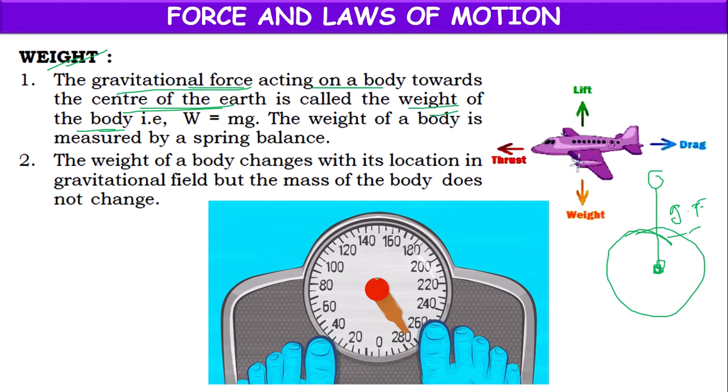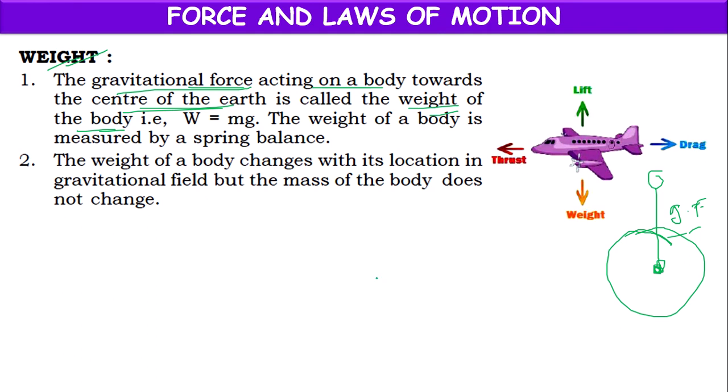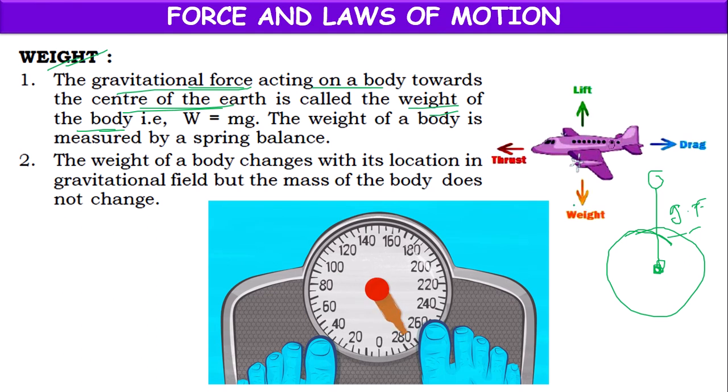All bodies on the Earth have weight only because of the gravitational force. So the formula is W equals mg, mass into acceleration due to gravity.